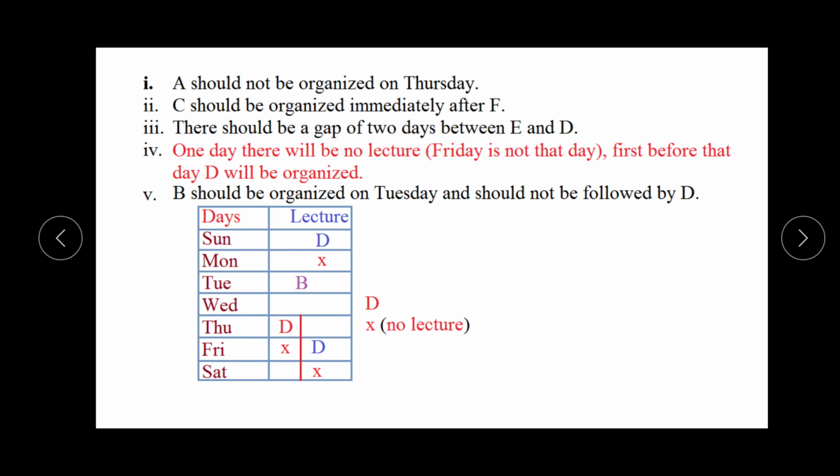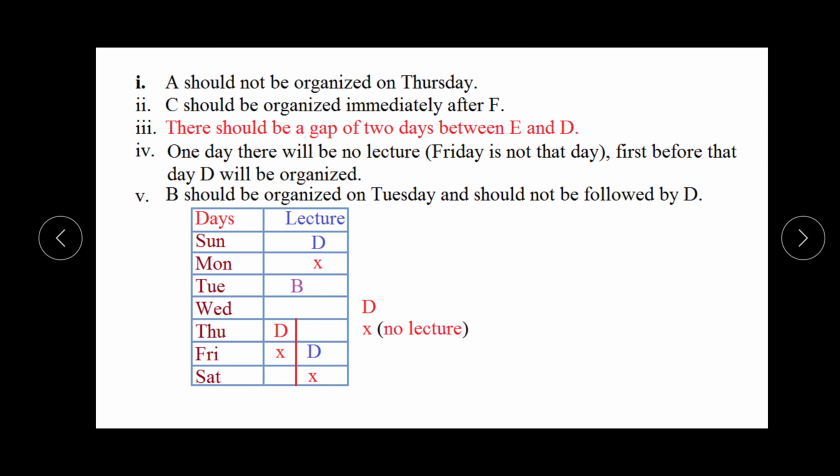So on Sunday we can take D, and on Monday no lecture can be there. On Thursday we can take D, but no lecture is on the Friday. It means it is in the red color. It means this condition cannot be followed. On this Friday we can take D. Only these two days are there on which we can take D. So these are the possible conditions.